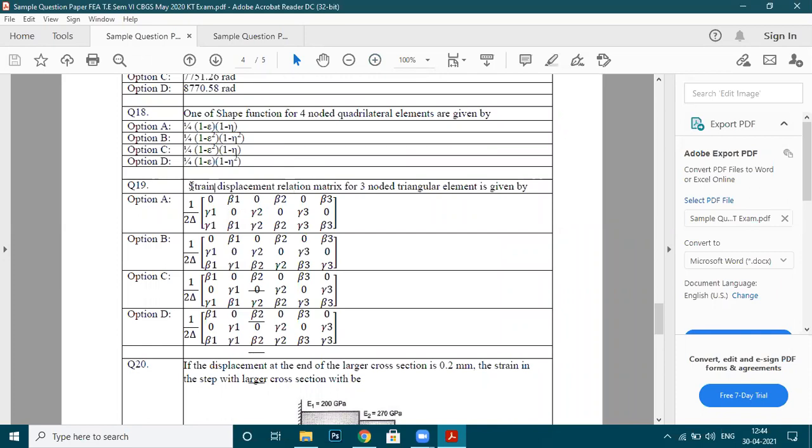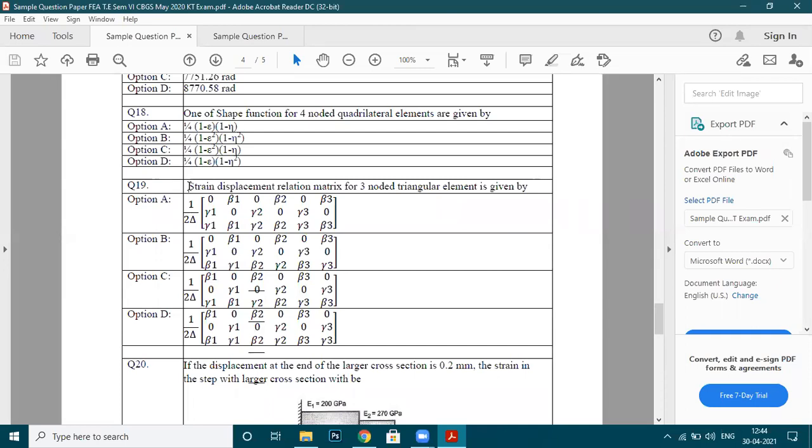Now just see question number 19. The strain displacement relation matrix for a 3 noded triangular element is given by.